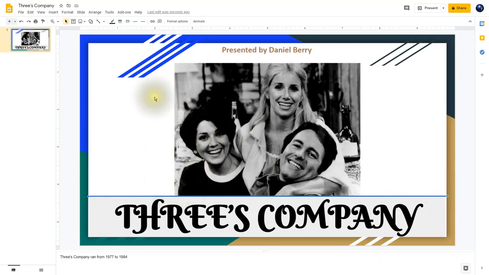Now if I want that line to be larger, I can go right here where it says line weight, click it, and I can choose maybe the 3 here, and you notice now it's a little bit thicker line. So that line really breaks up the picture from the logo here.